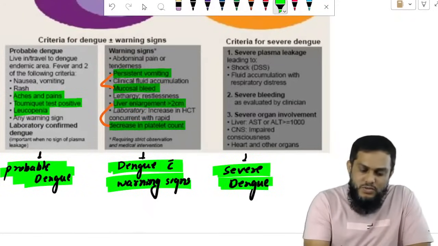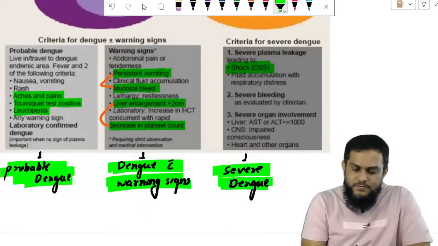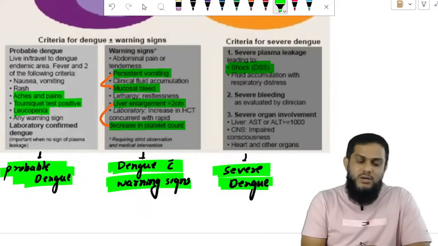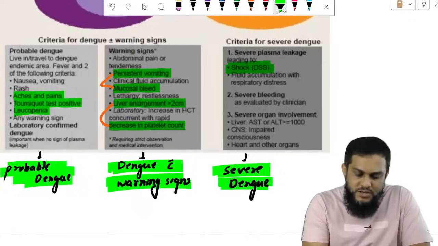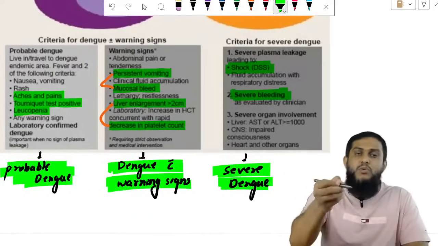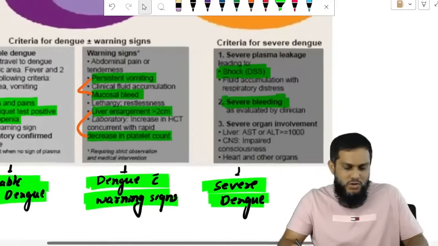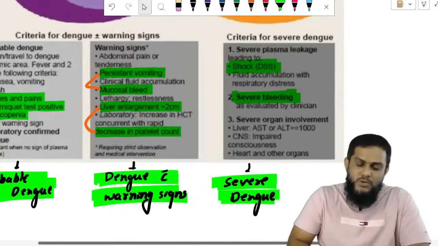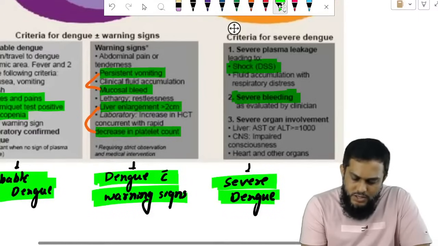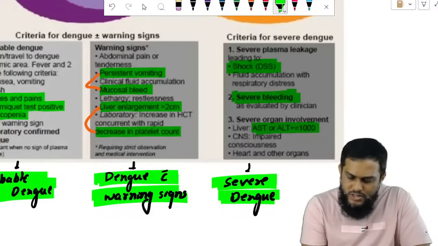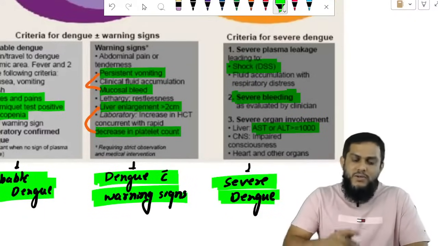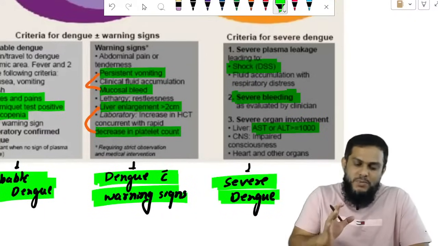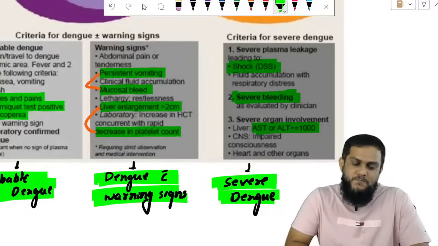Severe dengue means the patient will go into shock, dengue shock syndrome. Severe bleeding, and because of severe bleeding only the patient will go into shock, right? And here AST and ALT are elevated more than 1000. So these are the 3 important signs you have to remember in severe dengue.